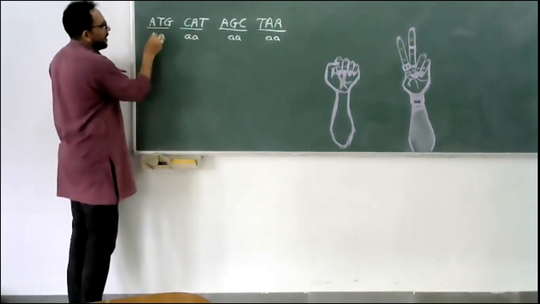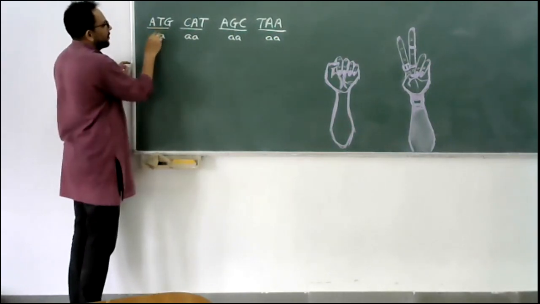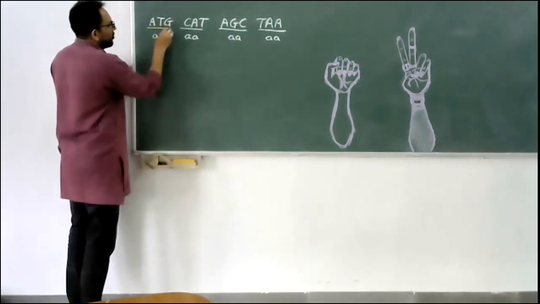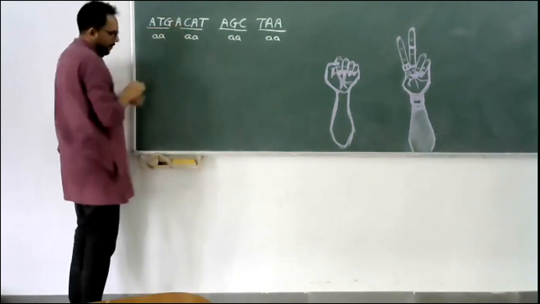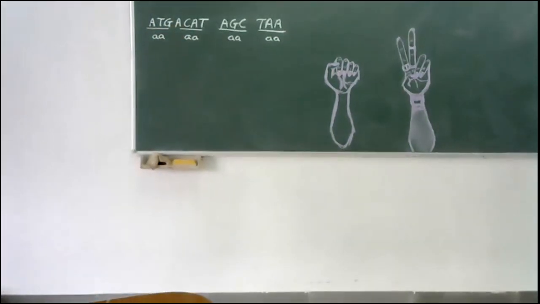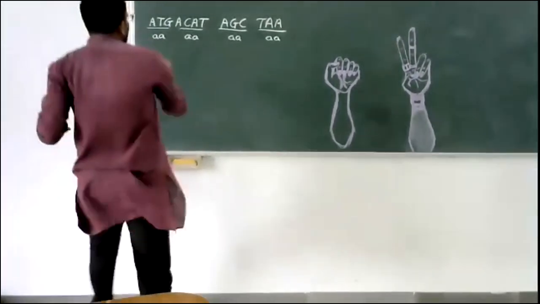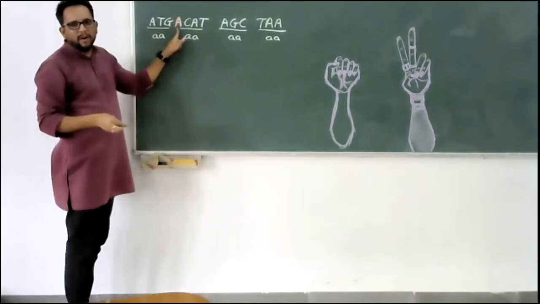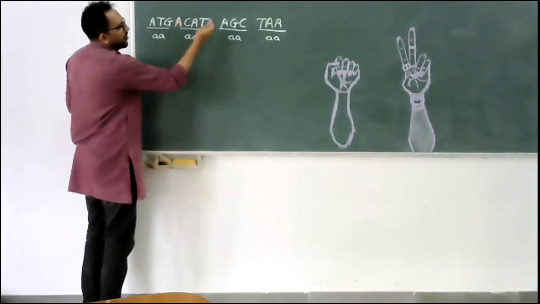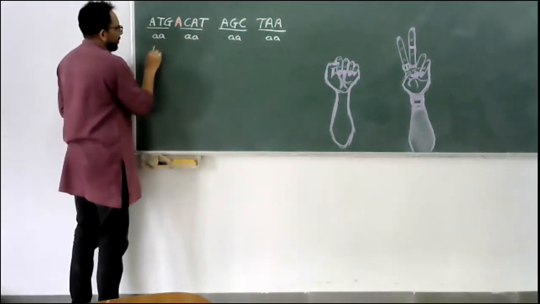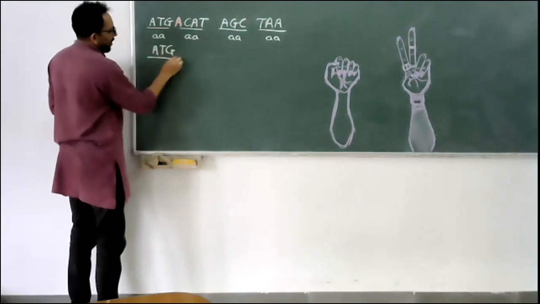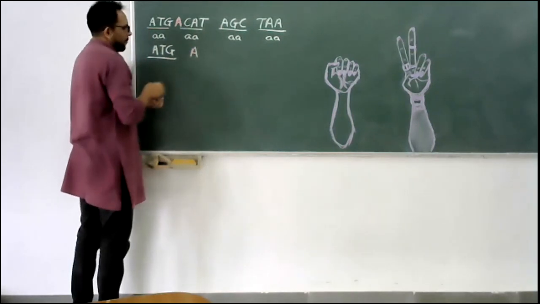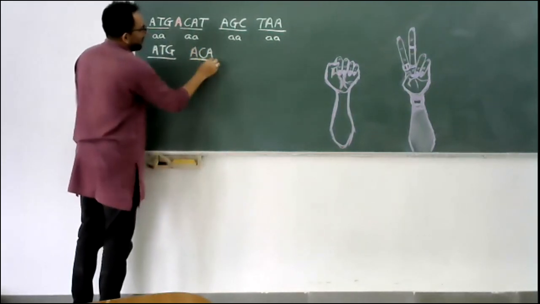Now, if there is a frame shift, what does frame shift refer to? Let's say there is addition of some base pair. So in ATG, I add here an A. Wait, let me use color so it will be more clear. So let's say I add this A here. Now because of this addition of A, the codons are changing. The first one will always be ATG, which is the same code, but then the next one will change to ACA. This becomes the next code.